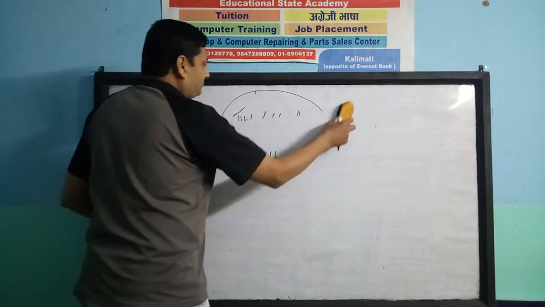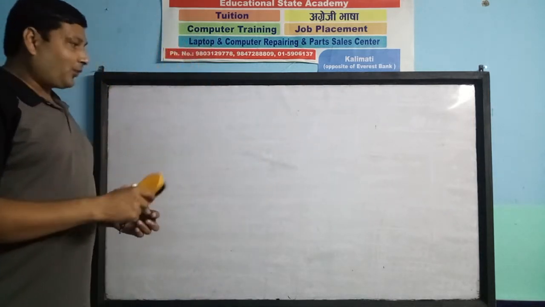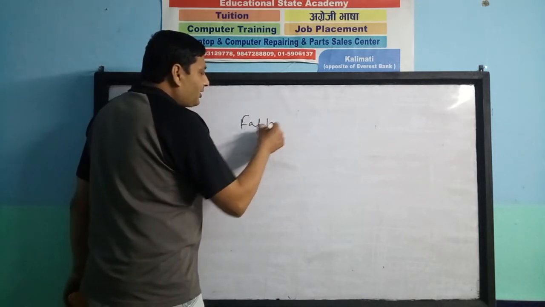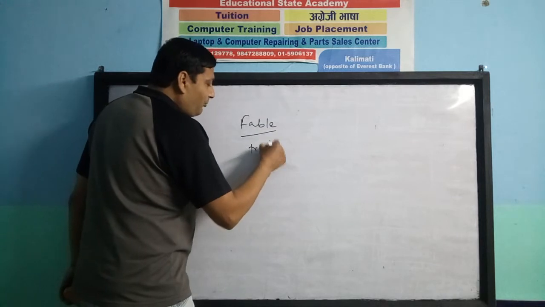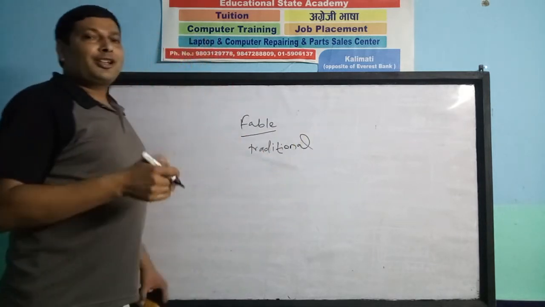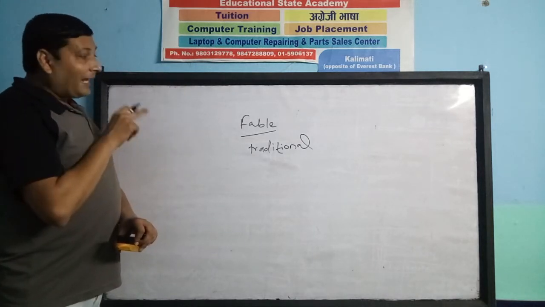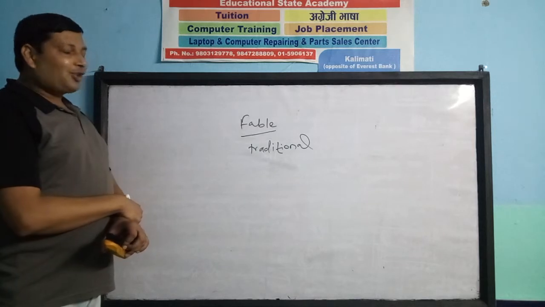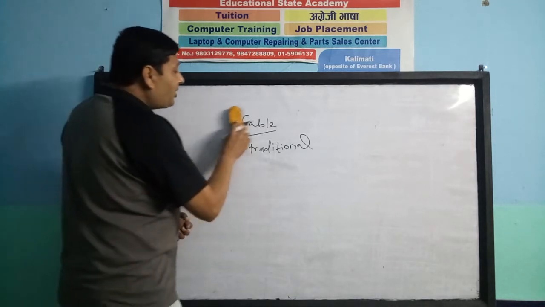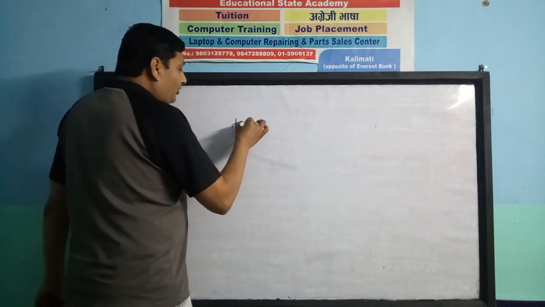Second one. The story that we are going to compose in our course is a fable. Fable is a traditional story, a traditional or fictitious or imaginative story. So the story we are going to compose is a fable, a traditional or ancient story. This story cannot be written in modern ways, so it should be composed in a traditional pattern.